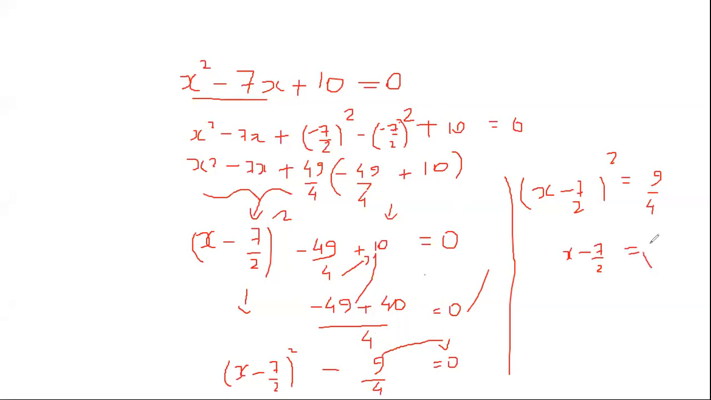Will be equal to root of 9 by 4. Root of 9 by 4 is equal to plus or minus 3 by 2. Now you will be able to do the rest of it, correct? X minus 1 by 2 will be equal to plus or minus 3 by 2. So x will be 5 and 2 is the answer that you will be getting.